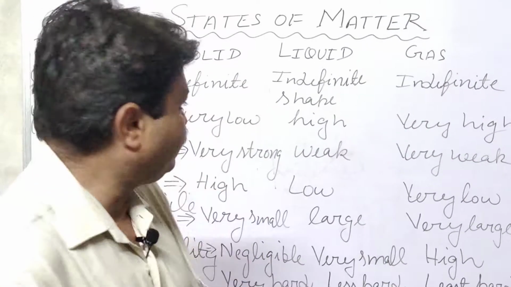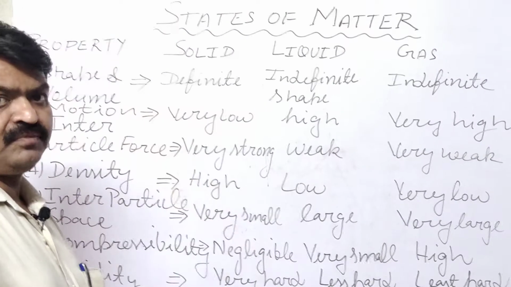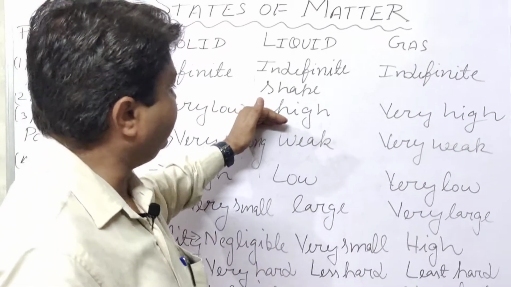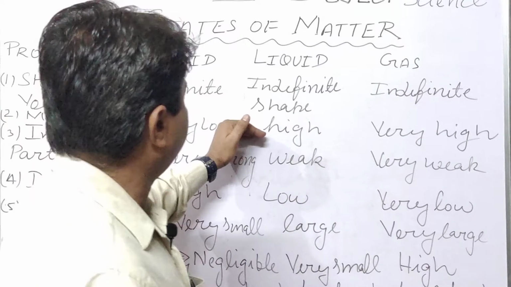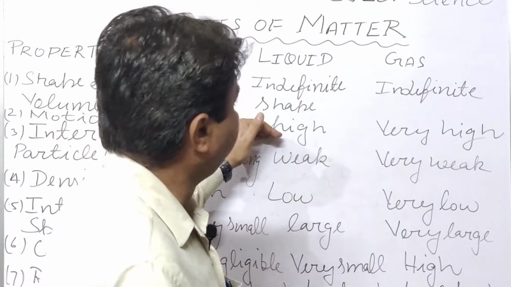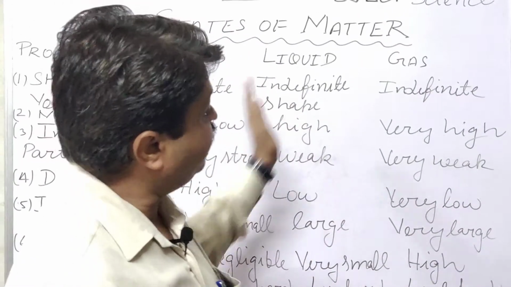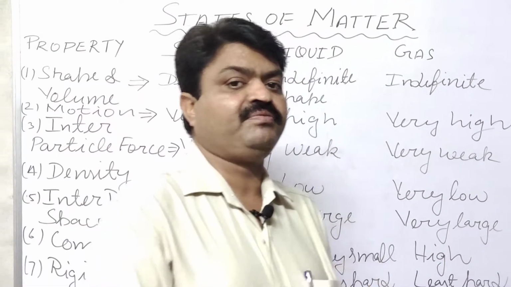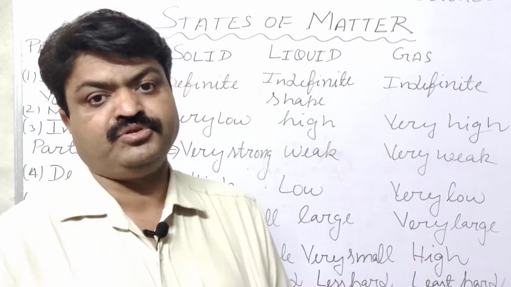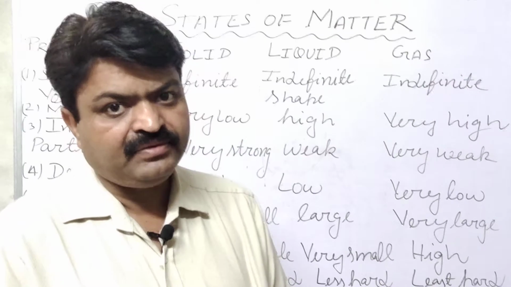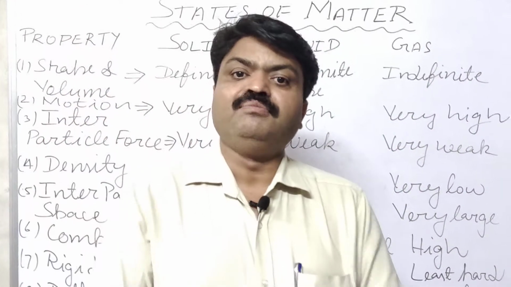Otherwise they don't have motion. But liquid particles have high motion, and gaseous particles, compared with liquid, have very high motion. Due to that, air particles can move freely.